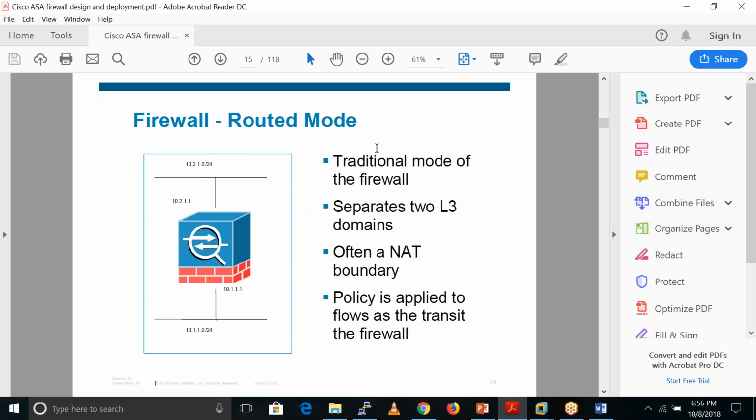So it's a routed mode firewall. By default, when you get the ASA box the first time, it is configured in routed mode only. So we need to configure the IP address on every interface, right? It is able to do NAT and policies. Also, if we are using two interfaces, then we need to define a different subnet IP address on every interface.